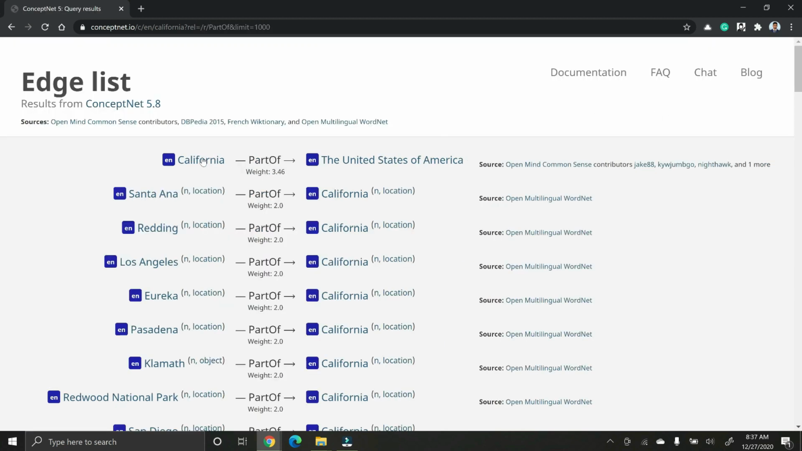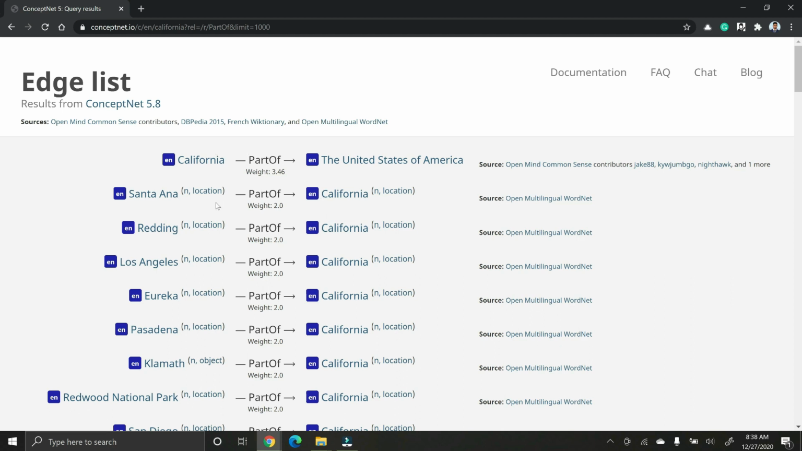So here when we query the API, we get all these things. But we are interested in only those words where the edge starts with California and ends with something else. So only those edges that start with California and end with something else are those of interest to us, because when we extract part of relationship, we get all the words that are even part of California itself.